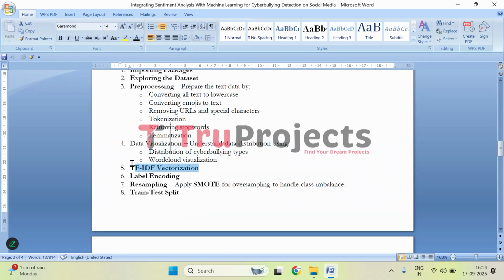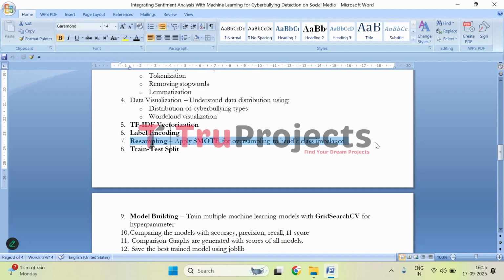Then comes TF-IDF vectorization. So here we will be converting the clean text into numerical vectors based on word importance, allowing the model to process textual features effectively. Then comes label encoding. So here we will be converting categorical labels into numerical forms for machine learning algorithms. Then comes resampling the input. So here we will be using the SMOTE technique that is applied to balance underrepresented classes, ensuring that the model learns patterns from all the types of cyberbullying fairly.